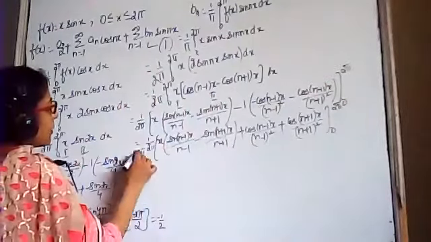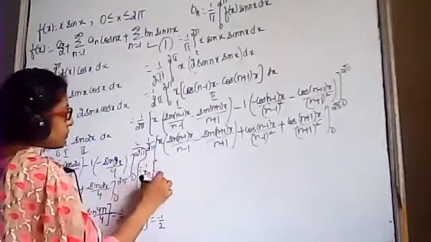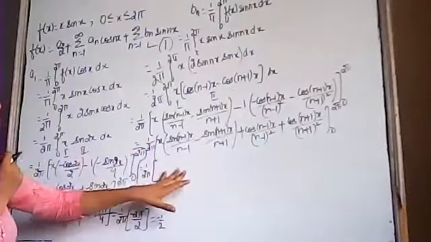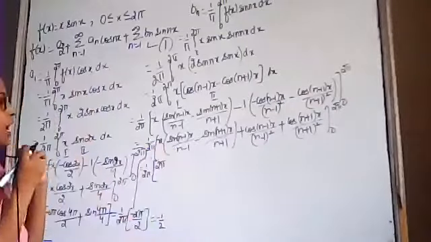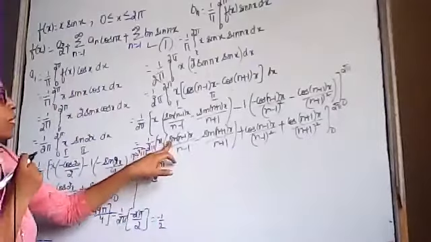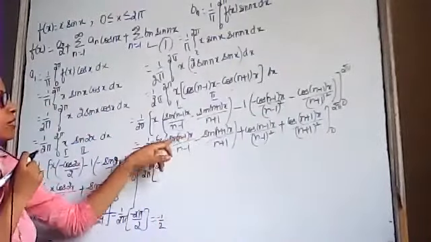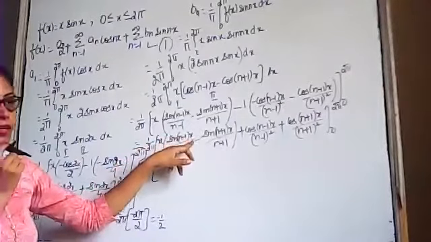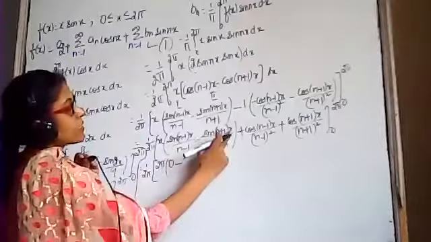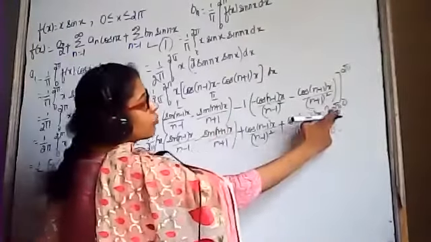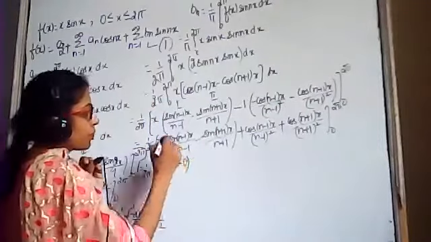First of all, upper limit. This is equals to 1 by 2 pi. Look, upper limit, in the place of x we have to replace 2 pi. If we substitute 2 pi here, this term will become sine of 2 pi, and sine of 2 pi is 0. Minus, again, in the place of x we have to replace 2 pi, and sine of 2 pi is again 0.